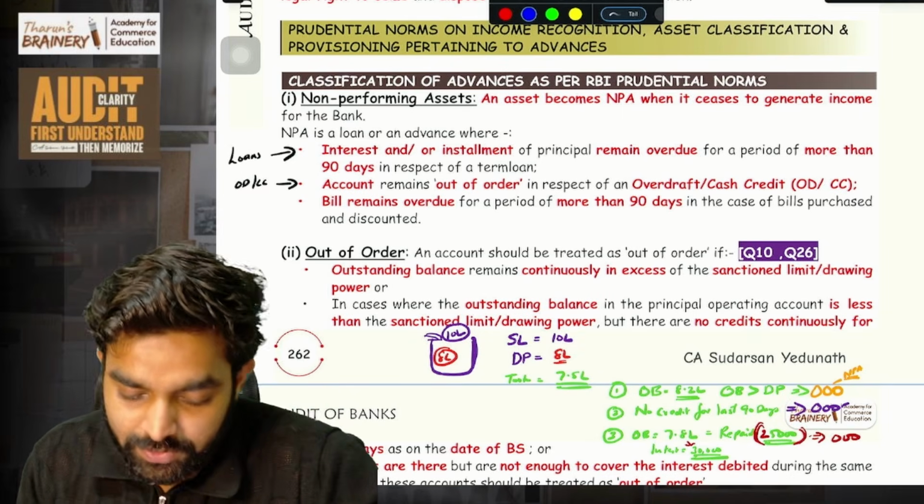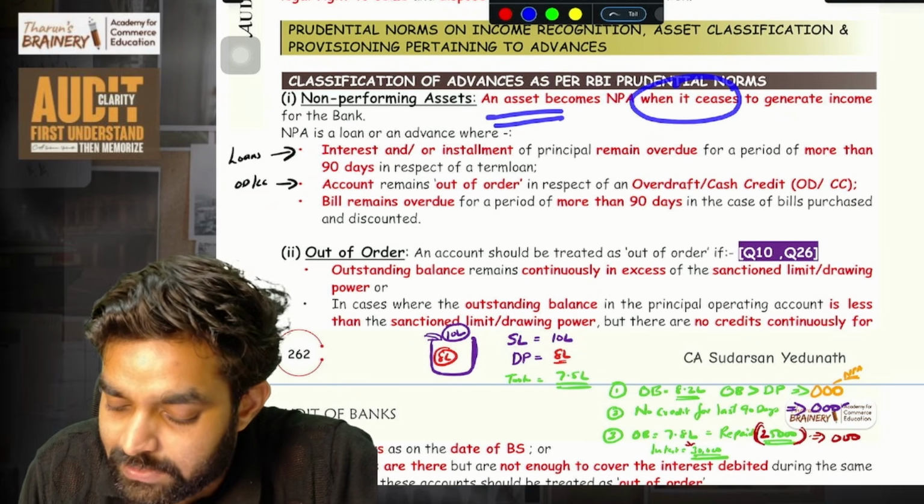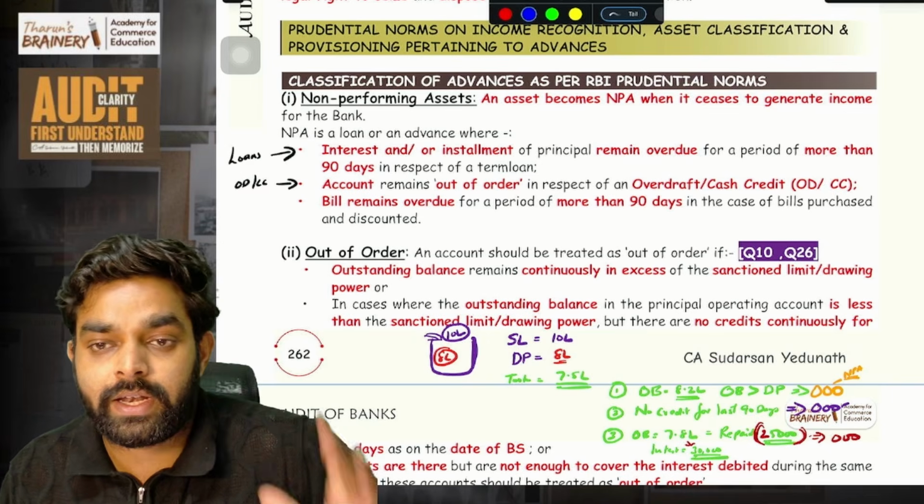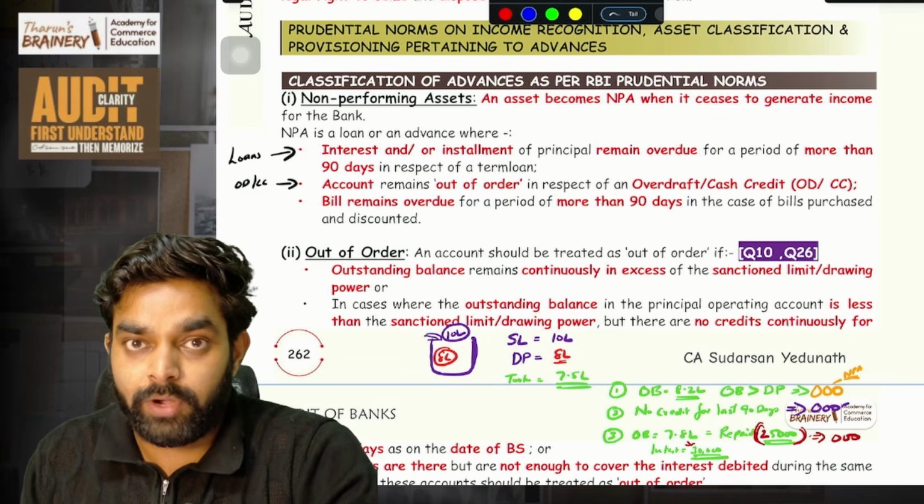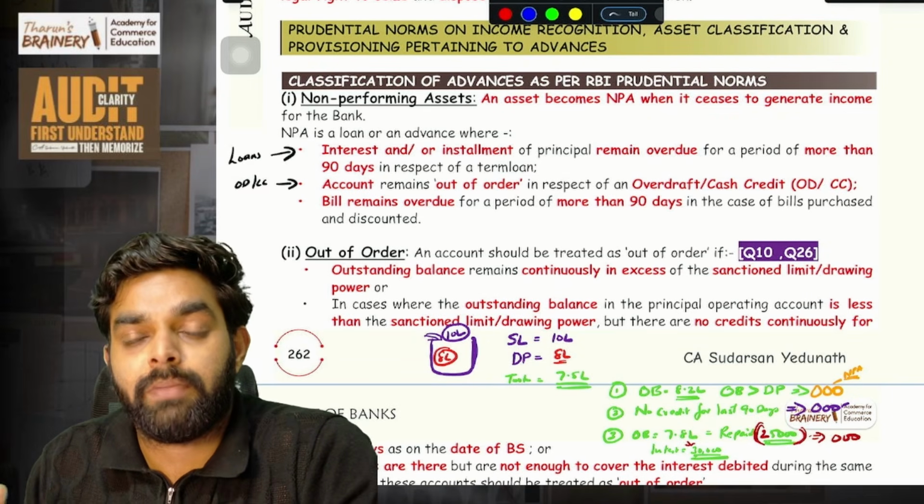Other categories are also there. An asset becomes NPA when it ceases to generate income for the bank, when it stops generating income. That is the point at which an asset becomes NPA. When EMI is not being received, the bank is not getting interest.